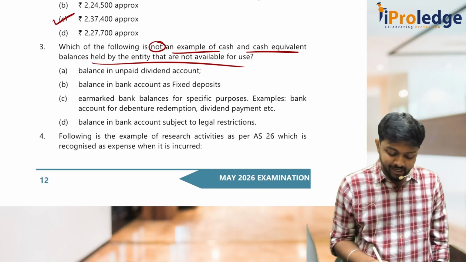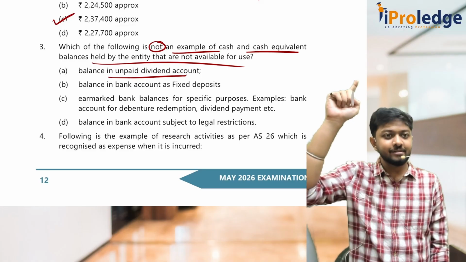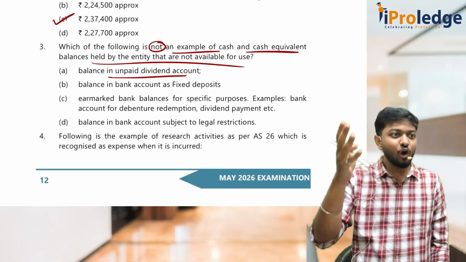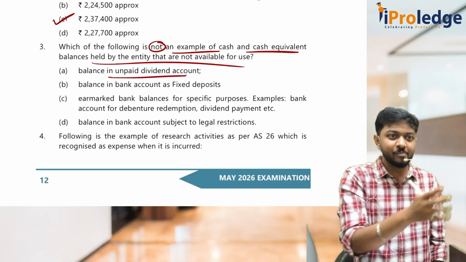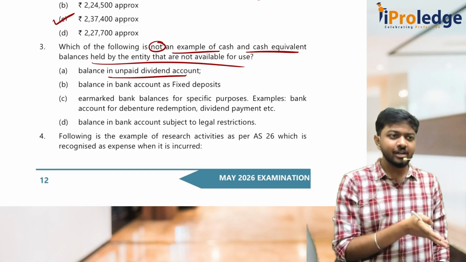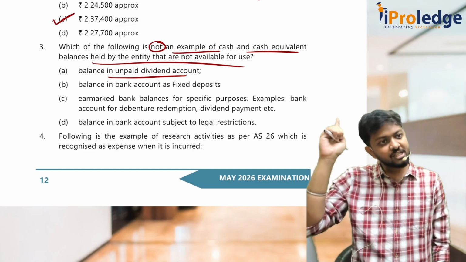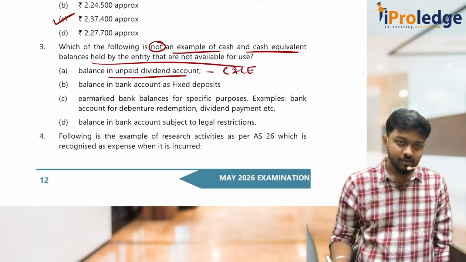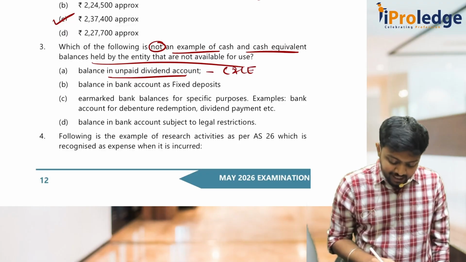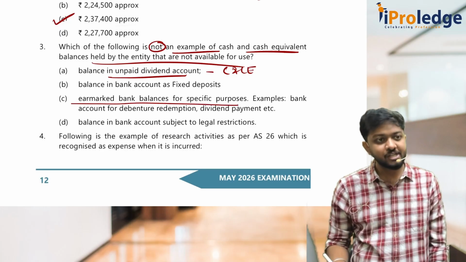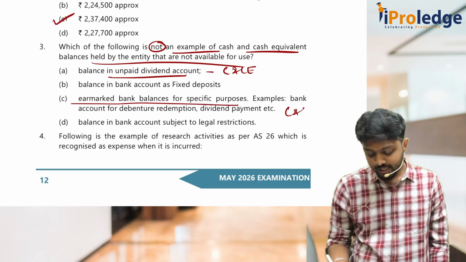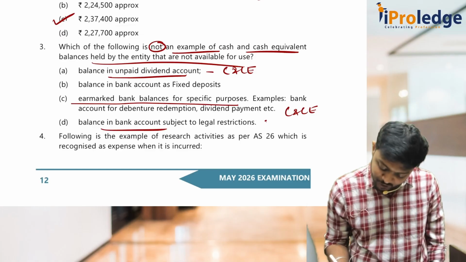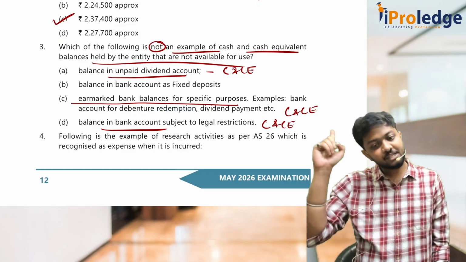See, balance in unpaid dividend account, if you remember Schedule 3. You know the law: if you have not paid dividend, then you have to separately park it in a separate account. That is still your account balance, and as per Schedule 3, we will disclose it separately only. So this is cash and cash equivalent only. Earmarked balances for specific purposes, if you remember Schedule 3, this is also cash and cash equivalent. Balance in bank account subject to legal restriction, this is also cash and cash equivalent as per Schedule 3.